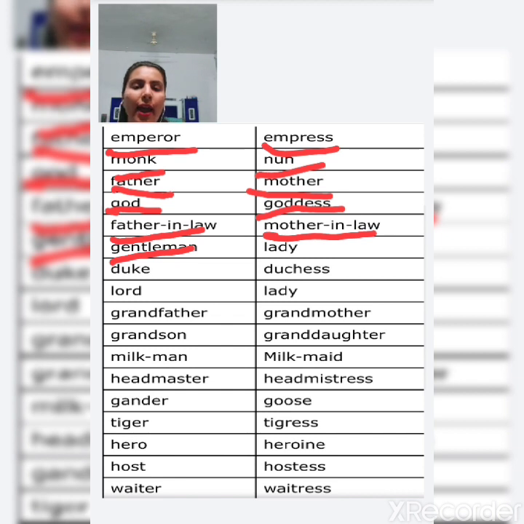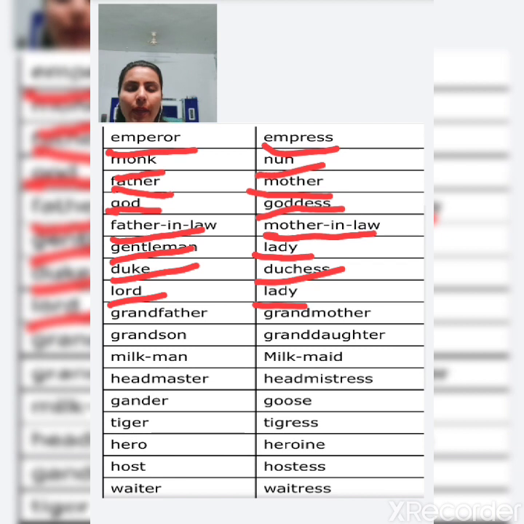And the feminine of gentleman is lady. Next is duke, and the feminine of duke is duchess. Next is lord, and the feminine of lord is lady.